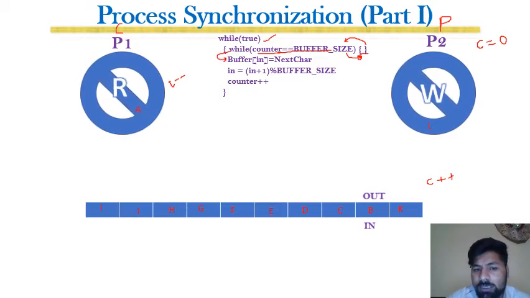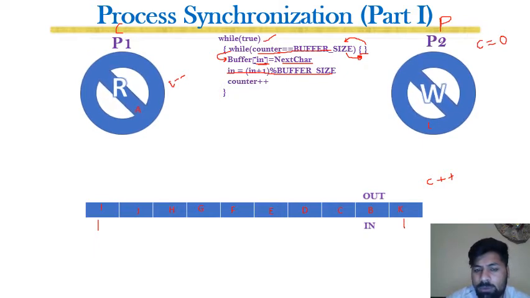And this statement, just like we inserted some character at the n pointer in the buffer, the next character will be inserted by P2 at the n pointer, and then the n pointer will be incremented. But it is not a straightforward increment. This increment is basically a cyclic increment. In a cyclic increment you can see that when n was here, it moved back to here.